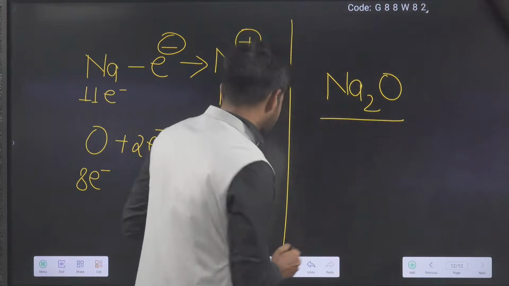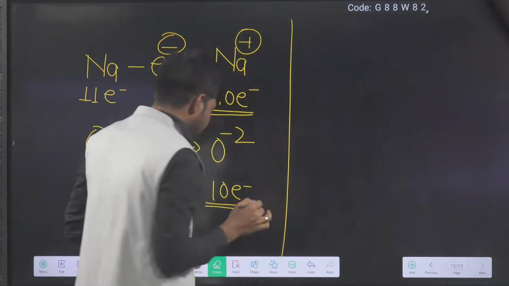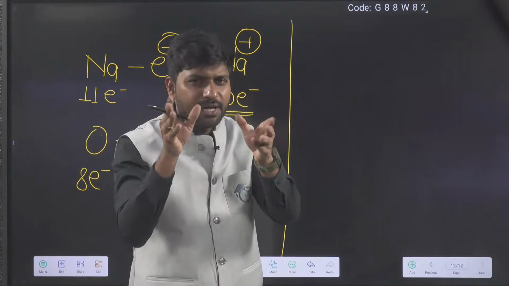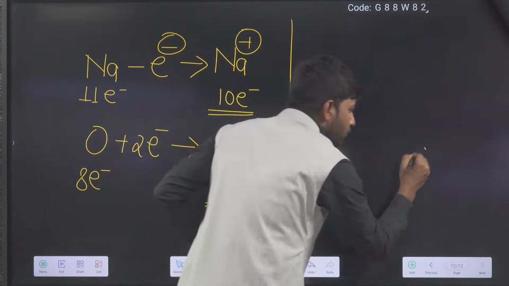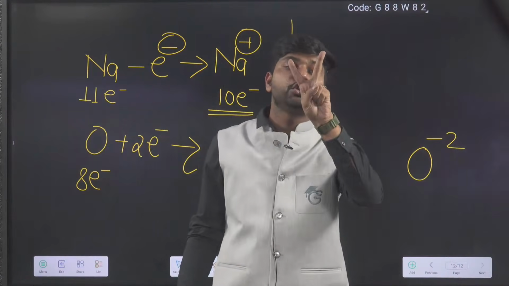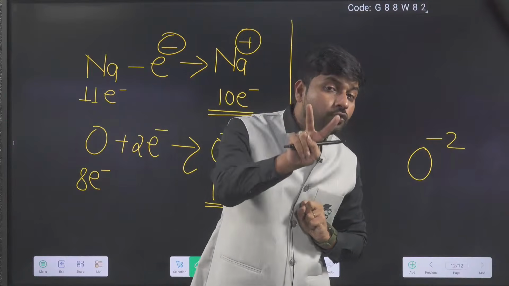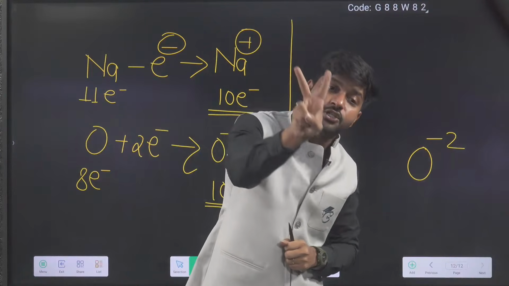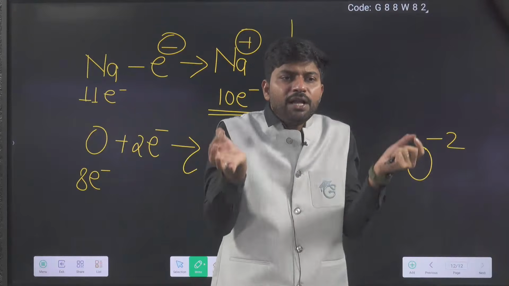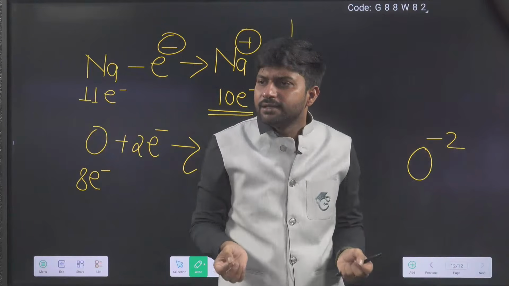Now think, the crisscross method. I know you have an idea. I am just going to give you the logic behind the crisscross. One oxygen ion has how much minus charge? -2. -2 will be neutralized by +2 only. It is simple general sense.